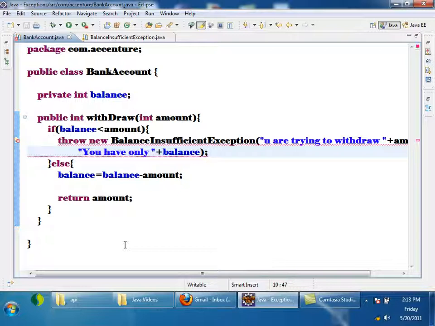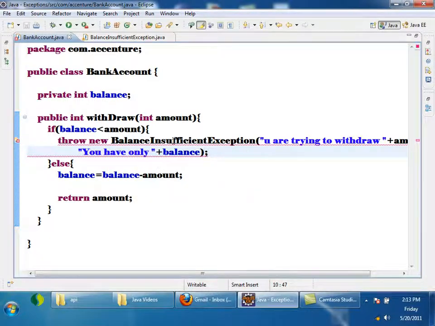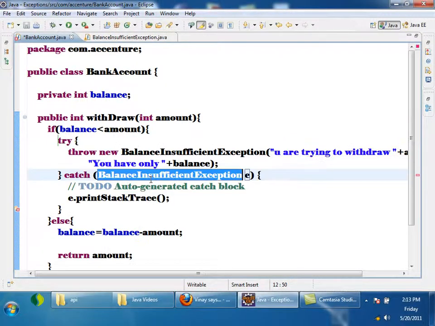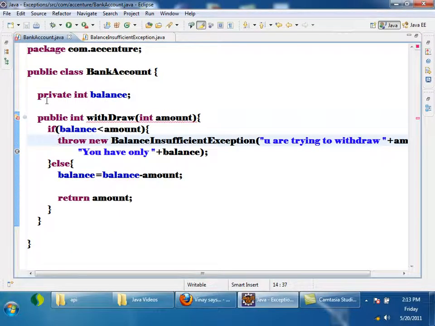So there are only two options. I am keeping the cursor here. See, add throws declaration, or the second one is surround with try catch. Let us say I do it like this. I can catch it with try catch, but I am only throwing here and catching here, no use. I want it to be propagated to the caller, so I don't want to handle the exception here. So instead of catching, I will declare.